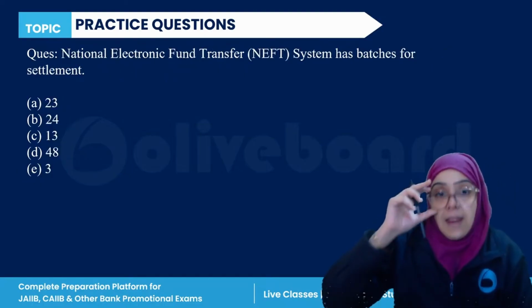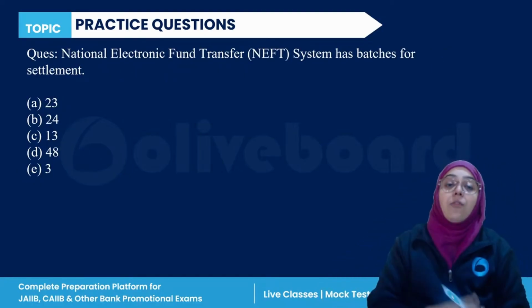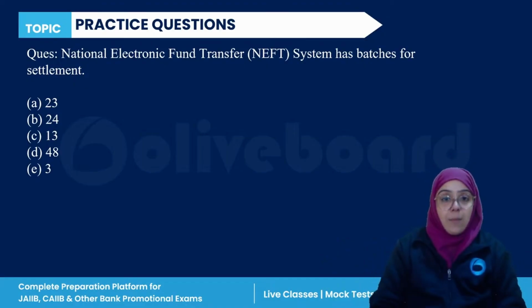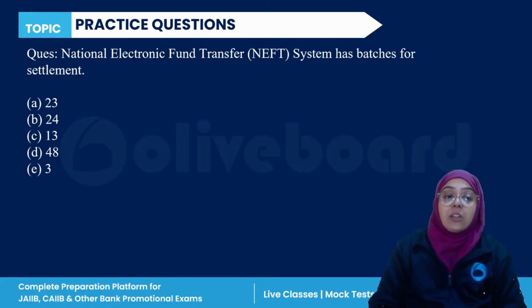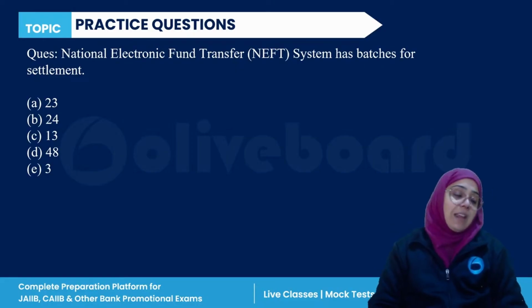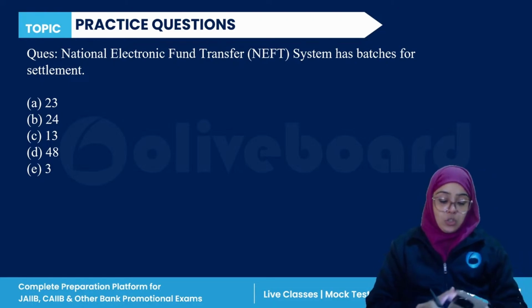Next question. NEFT, National Electronic Fund Transfer system, has batches for settlement. How many batches for settlement? 23, 24, 13, 48, or none. This is very easy. You can all answer this question, guys.